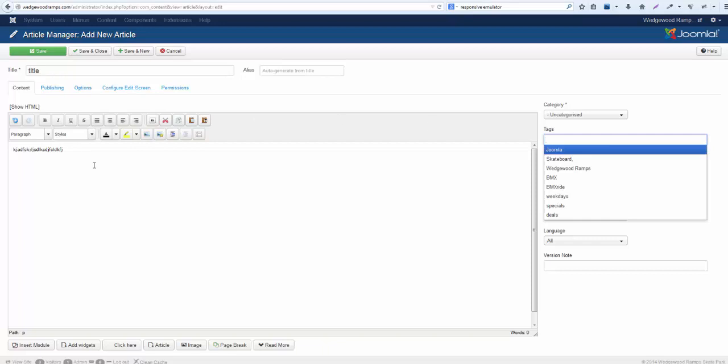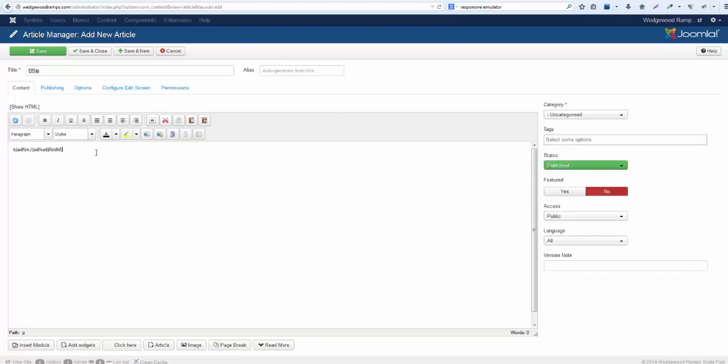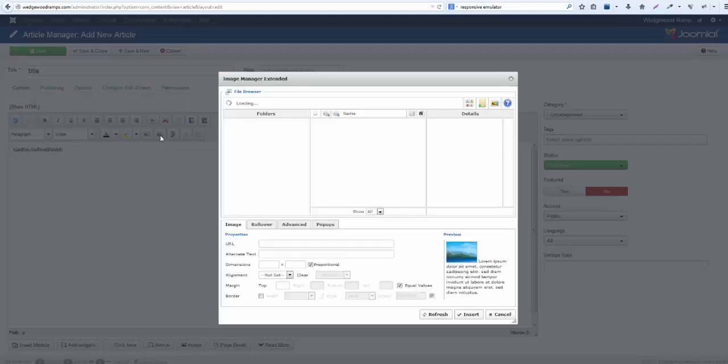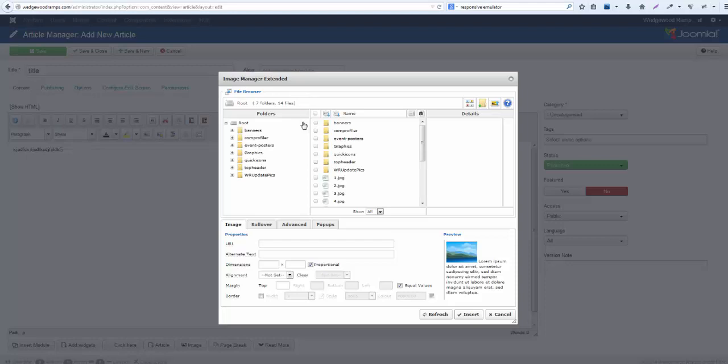Okay, so once we have our content in, if you wanted to add an image, you can either go here to insert edit image, or you could use this one, which has a better layout for finding your files. So you click on it, and it brings open this extended image manager. All of your images are located in files.